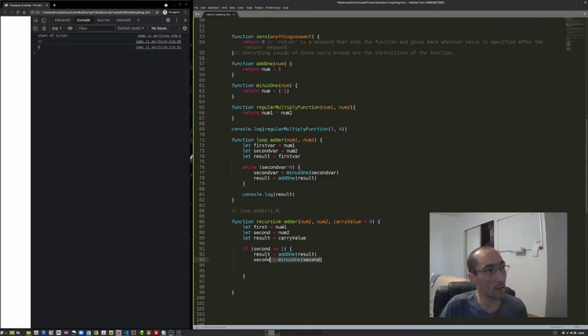And this right here is what's going to keep our function from endlessly repeating itself. Sorry, typing and talking at the same time is a lot harder than it looks, apparently. So first, second, and result. Now remember, this recursive adder, this function that I'm calling here, is inside of this function.